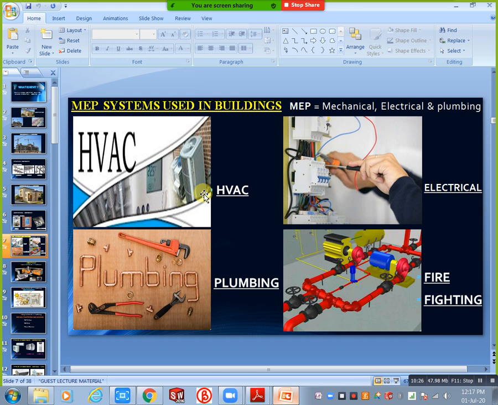Otherwise in your room the air quality is less, meaning your CO2 will increase, or otherwise O2 will increase. CO2 automatically affects the human, carbon dioxide, right? Always we need to maintain O2 and CO2 balance. That's why we need quality of air. For that purpose we need to calculate all this. Ventilation is a must, otherwise you will get some smell also in your rooms.